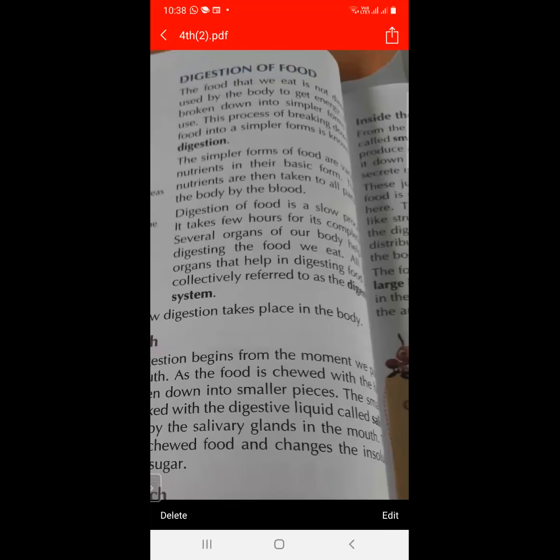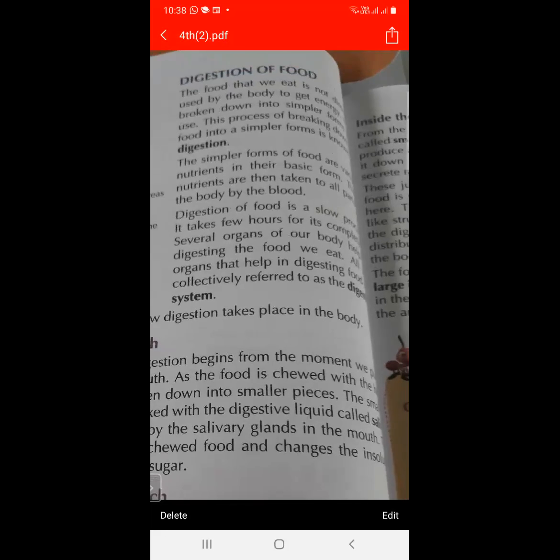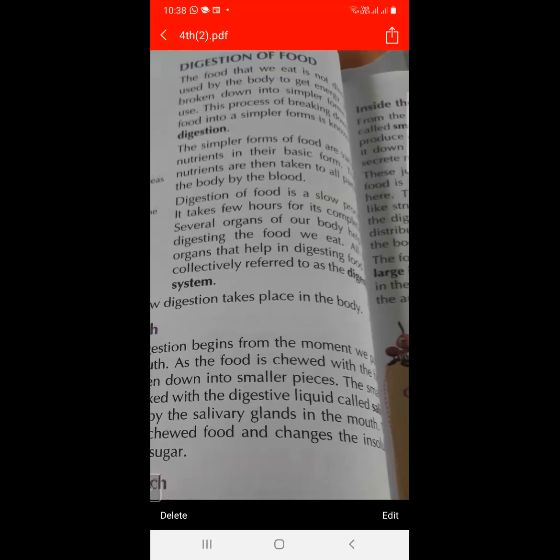And digestion of food is a very slow process. And why is it a very slow process? Because it takes a few hours for its completion. And what do you mean by digestive system? As we know, several organs of our body that help in the digesting of food are collectively known as the digestive system. So you have to remember the definition of digestion and digestive system.